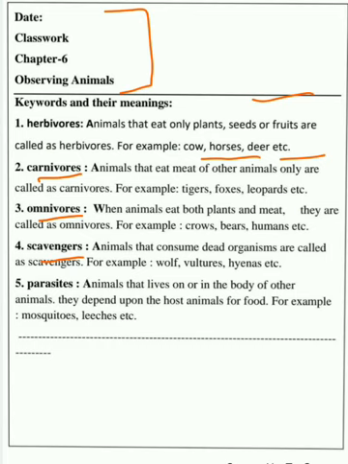Children, again, as I always say, whenever you are doing the work, keep your EVS book along with you, so that whenever you feel you need to copy down or cross check the spelling of any word, you can do that. The next one and the last one is parasites. Animals that live on or in the body of other animals. They depend upon the host animal for food. For example, mosquitoes, leeches, etc.